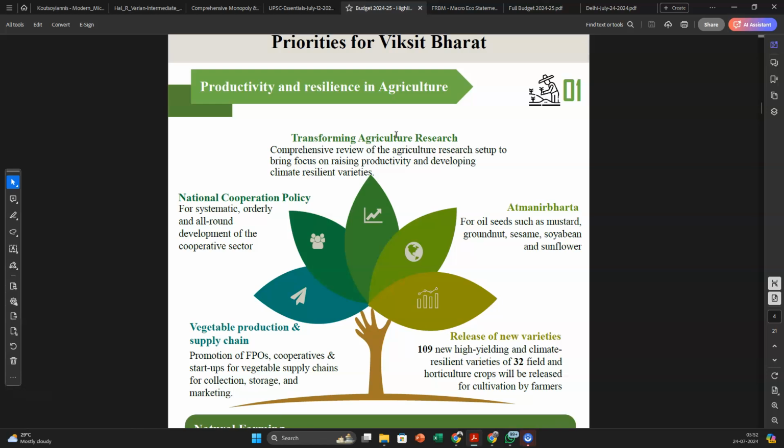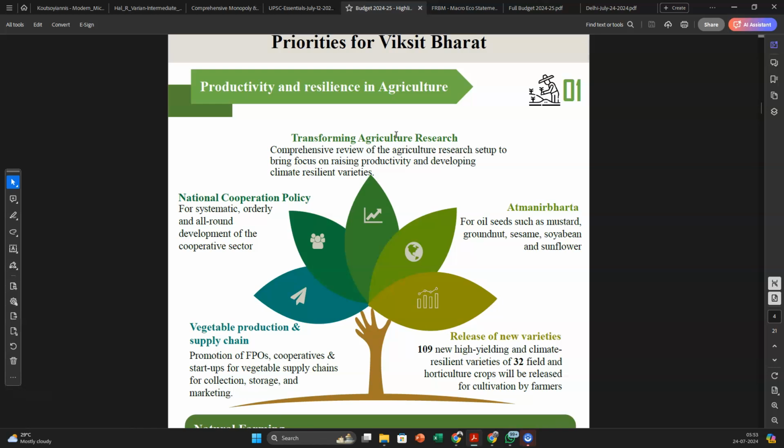So for every 100 rupees spent in agriculture, we are only spending 50 to 70 paisa on agri research, which is absolutely criminal. So we are spending more on giving subsidies, fertilizer subsidies and farm loan waivers and all of that, which doesn't help in the long run. So we need to focus on these new varieties.